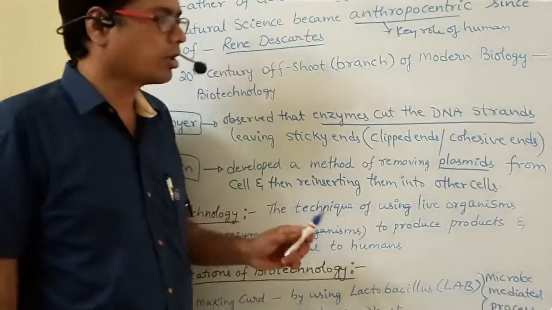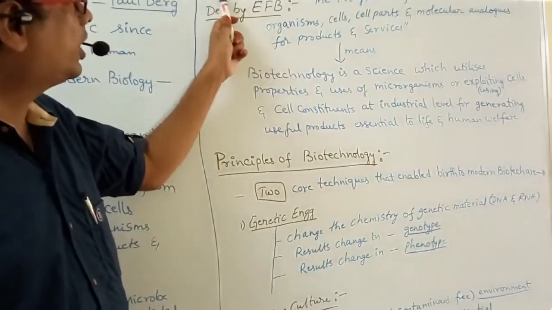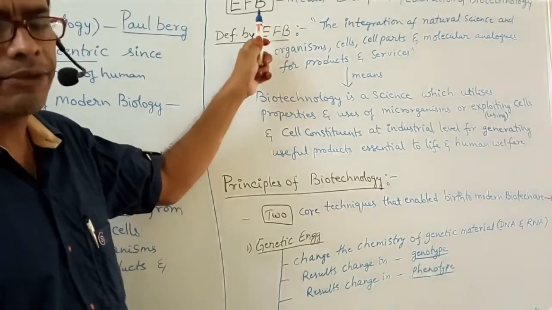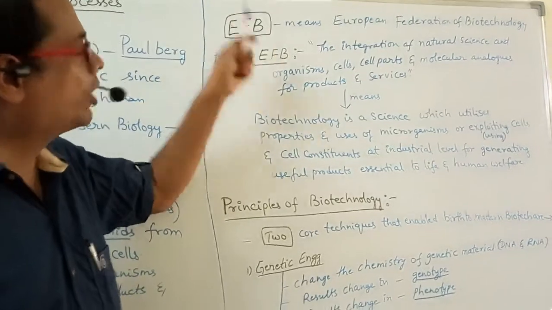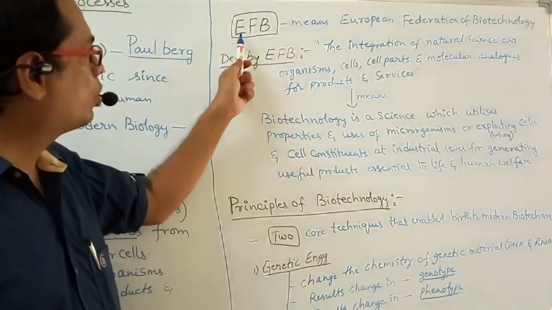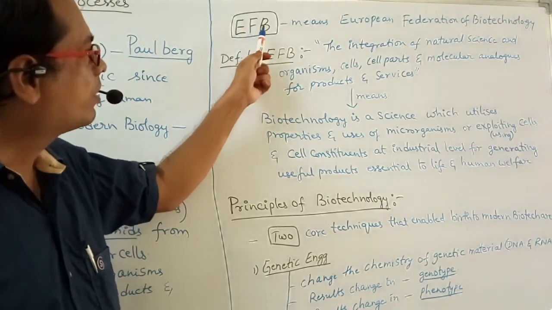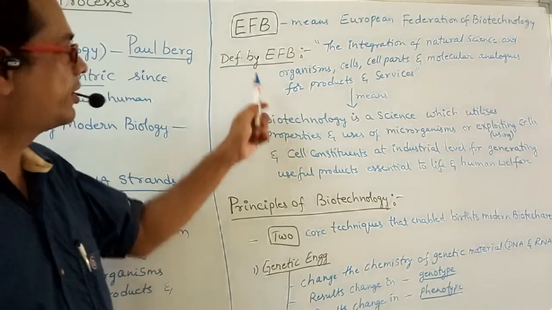Okay. Next, look here, my dear students. What is EFB? EFB means European Federation of Biotechnology. This organization gave a definition like this.